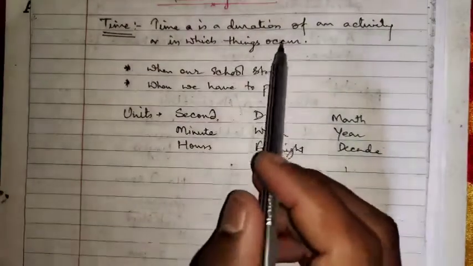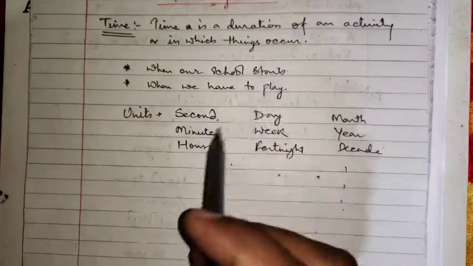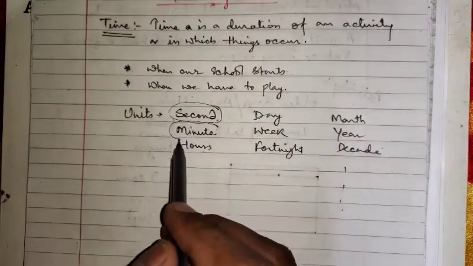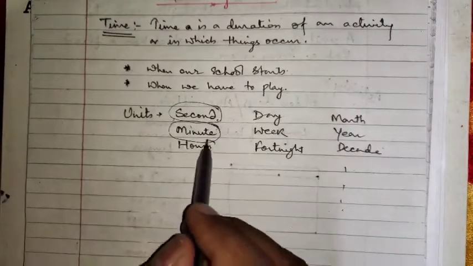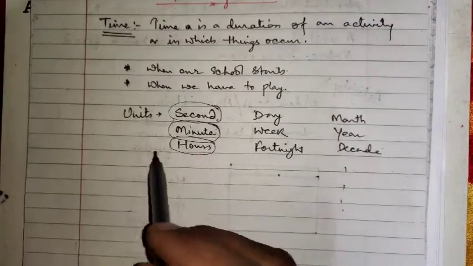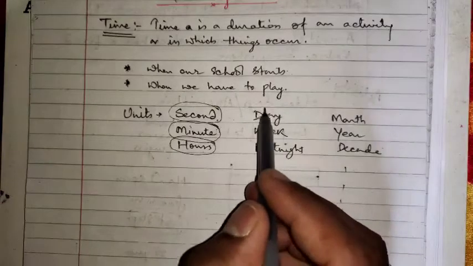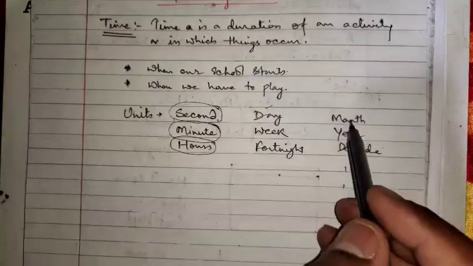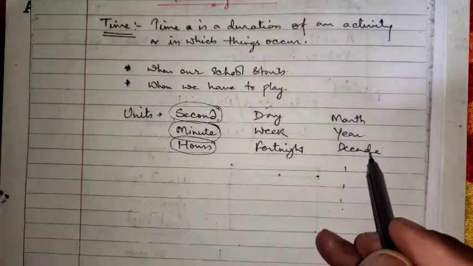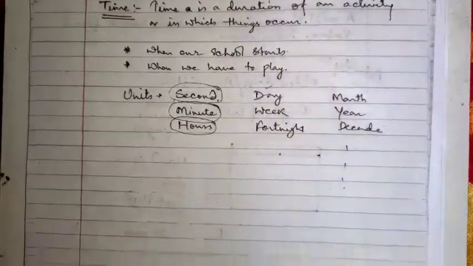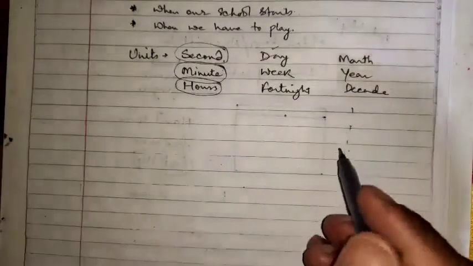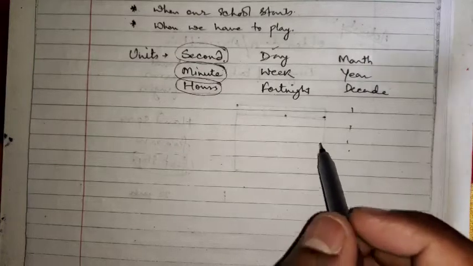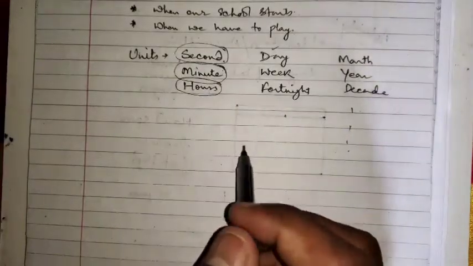If the interval or duration is very small, we will measure the time in seconds. If it is a little bit more, then we will measure in minutes. If it is big, we will measure in hours. If it is more than an hour, then in days. If it is more, then week, fortnight, then month. If it is very big, then we can measure in decade, then silver jubilee, then century. These are the units of time.